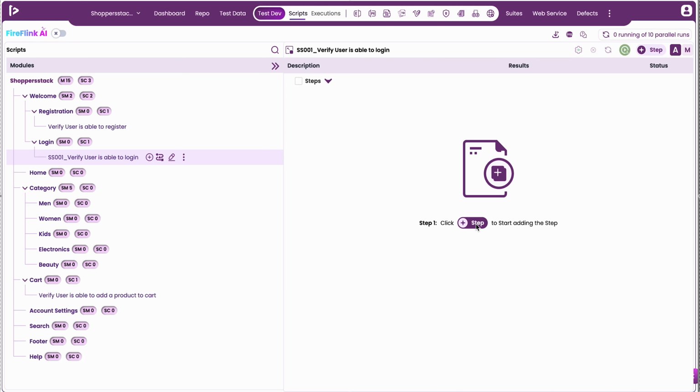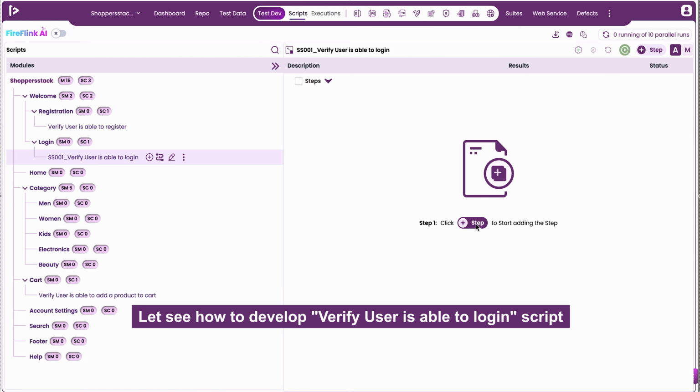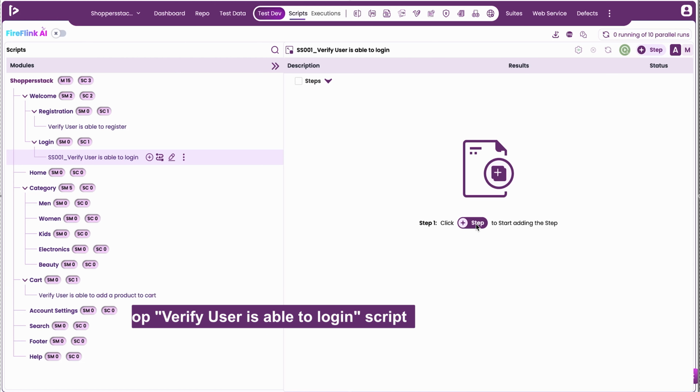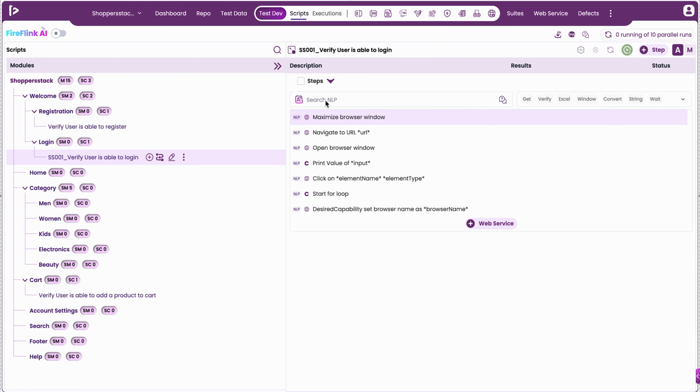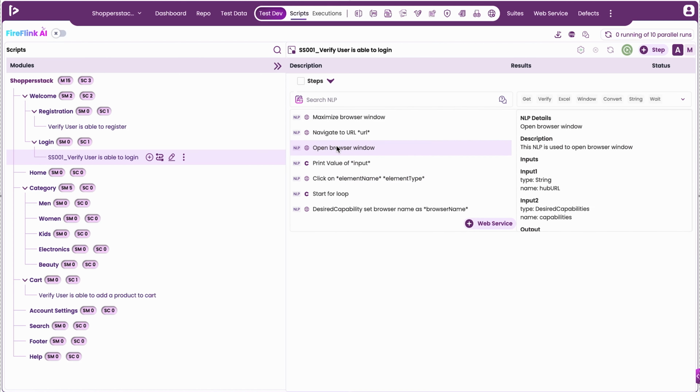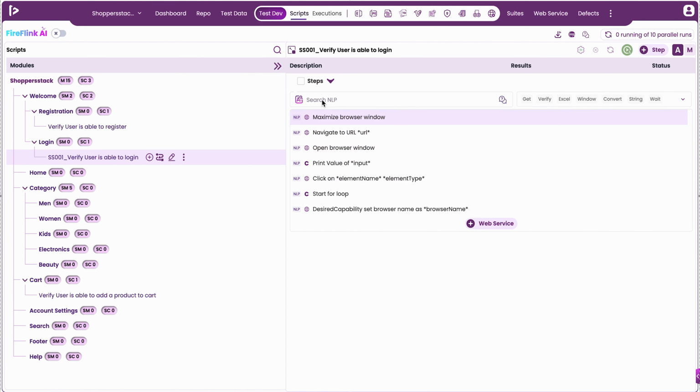In this automation test script, we are verifying whether the user can log into the ShopperStack application successfully. Click on the plus step button, where the user can input the action or verification step in the search text field. The list of NLPs will be auto-populated upon the search made by the user, and this simplifies the process of scripting. Now, let's start developing an automation script.